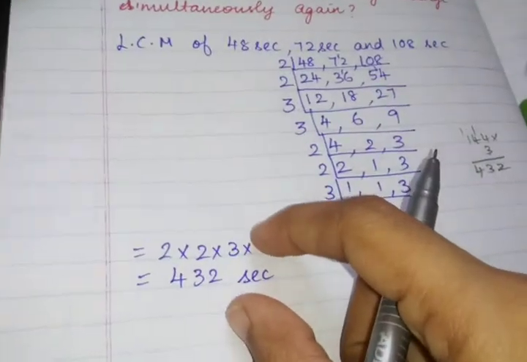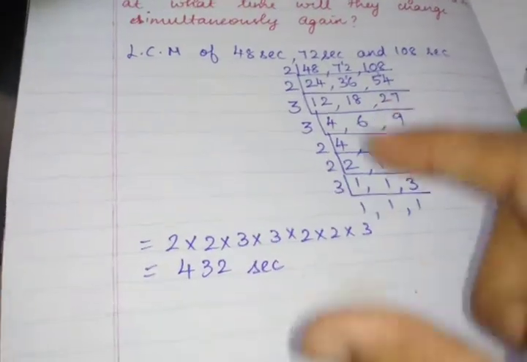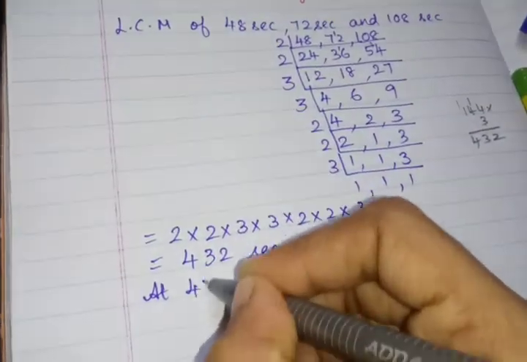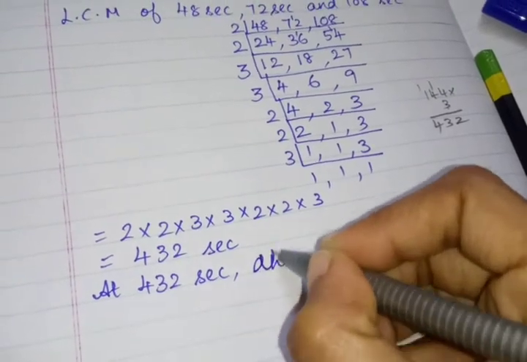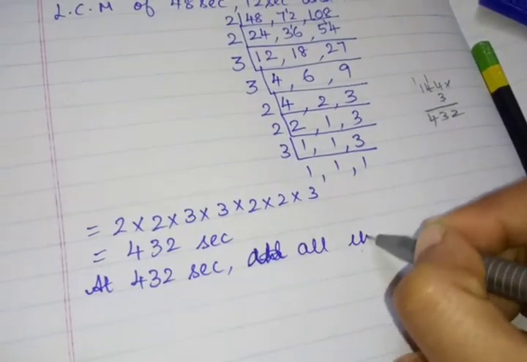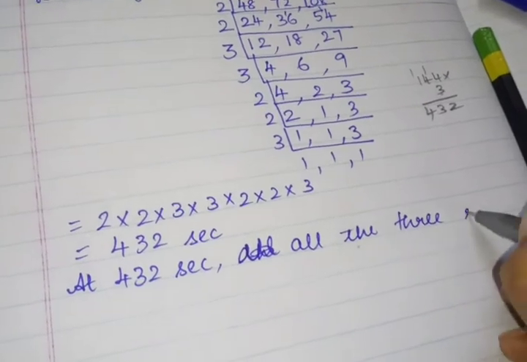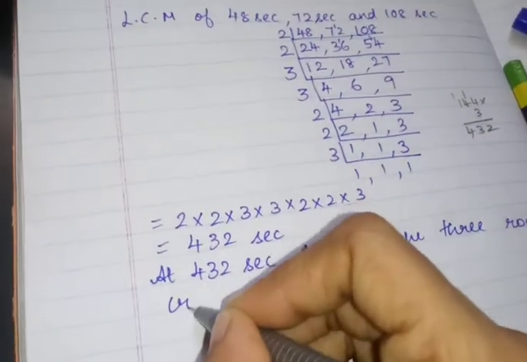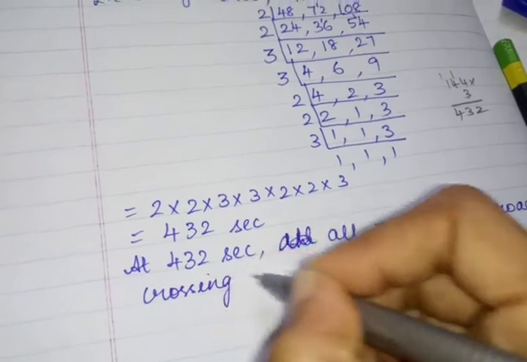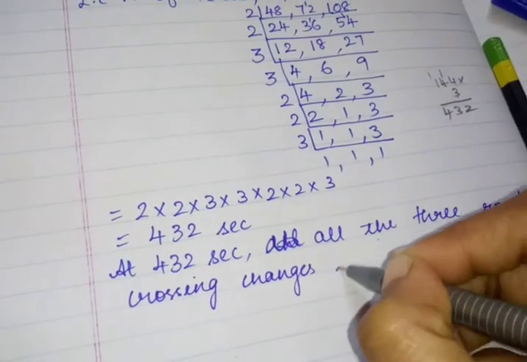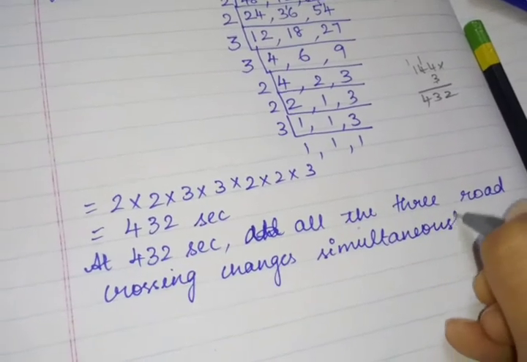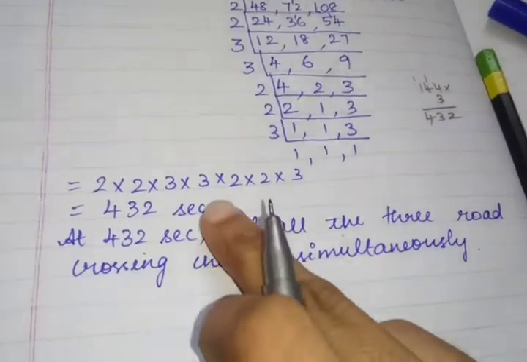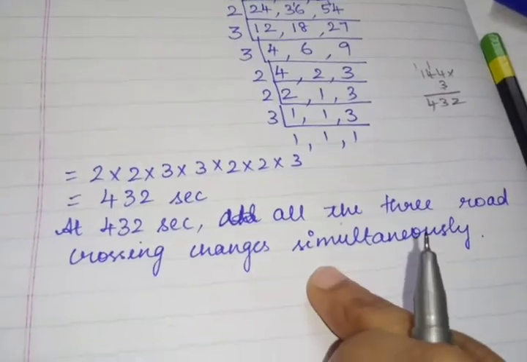Okay, this is the second after 7 a.m. at which the road crossings change. So at 432 seconds, all the 3 road crossings change simultaneously.